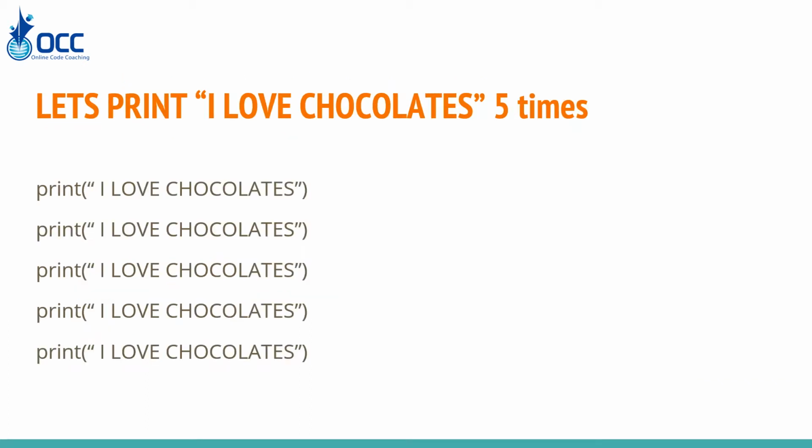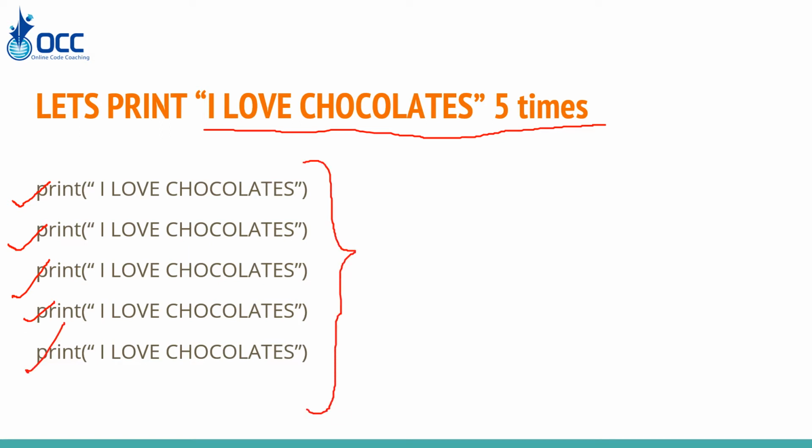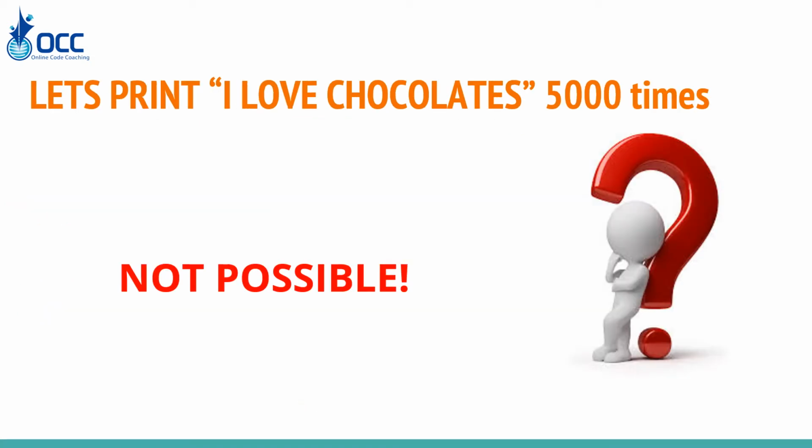Let's start with an example. Let's say you want to print I love chocolates 5 times in Python. How will you do it? You can write 5 times: print I love chocolates, print I love chocolates, print I love chocolates, print I love chocolates, and print I love chocolates. That is doable because there are only 5 times that you have to write. Now let's say you want to print I love chocolates 5,000 times, which is certainly not possible.